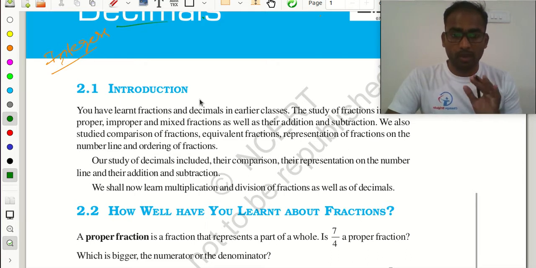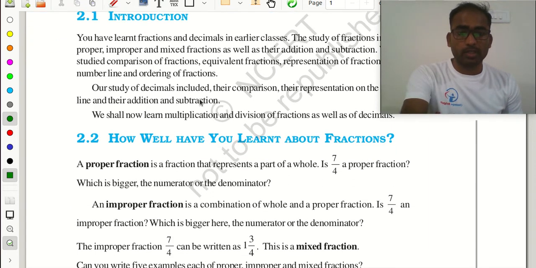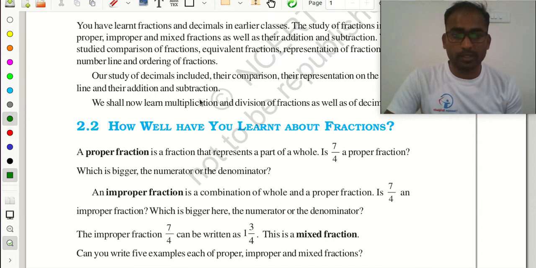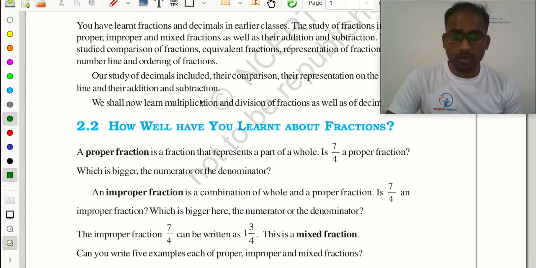You also learned about the representation of a fraction on a number line. Now we will learn fraction multiplication and fraction division in class 7.